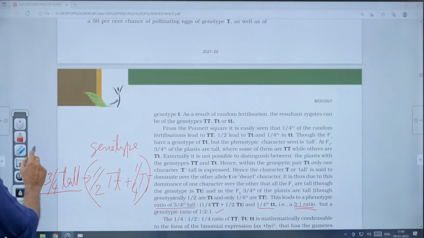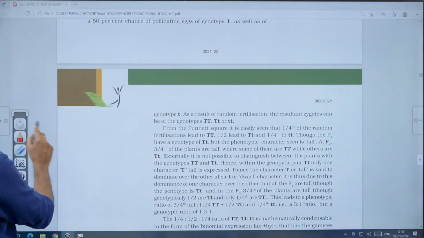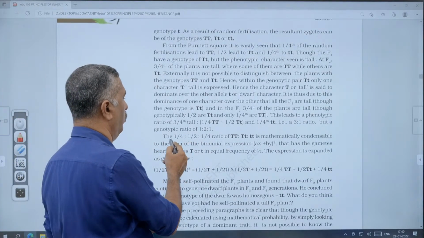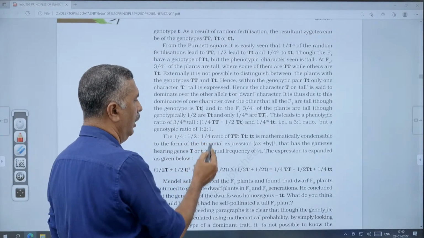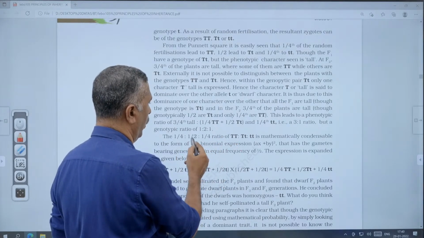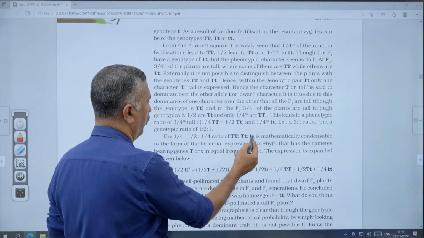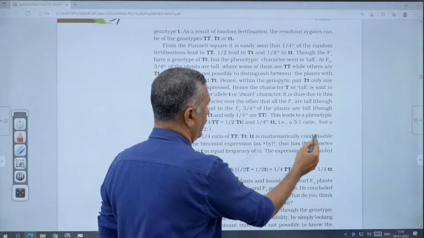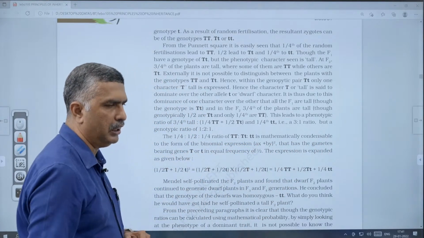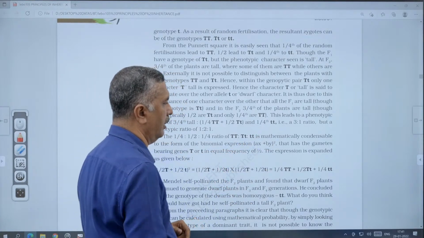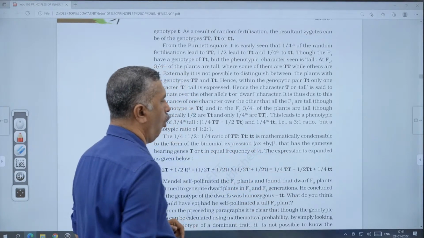Okay, the next part will be the 1 by 4 is to 1 by 2 is to 1 by 4 ratio. 1 by 4 is to 1 by 2 is to 1 by 4 ratio of what? The genotypes: 1 by 4 capital T capital T, 1 by 2 capital T small t, and 1 by 4 small t small t. This ratio will be mathematically condensable to the form of a binomial expression, (ax plus by) all square.